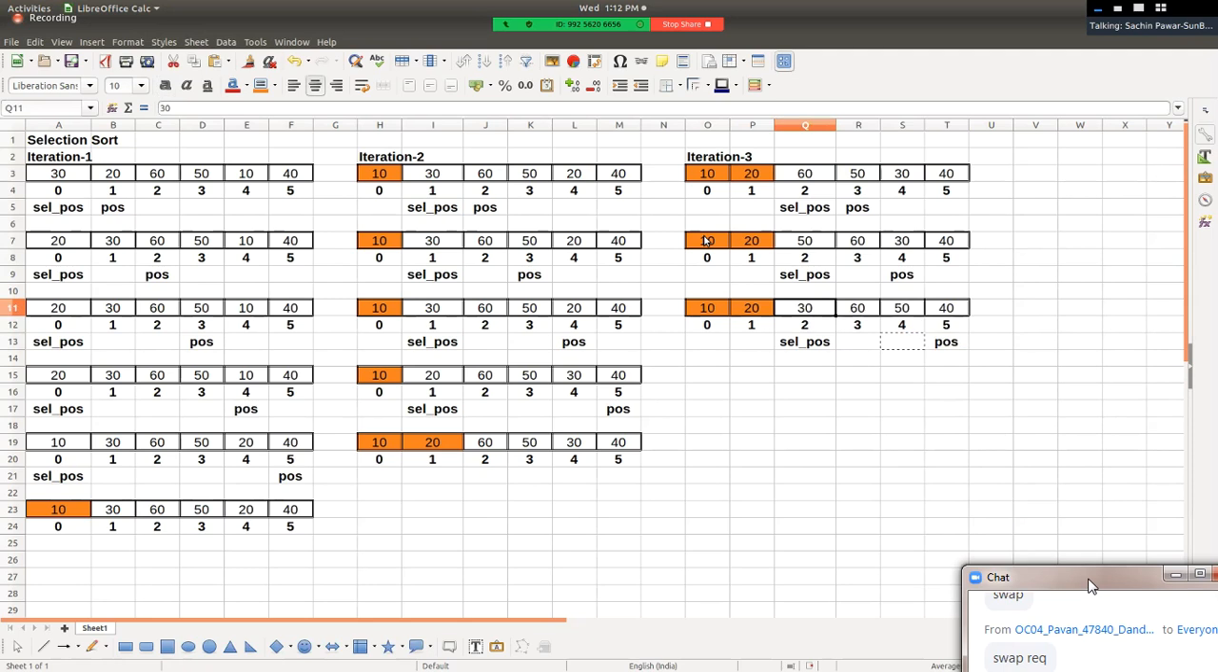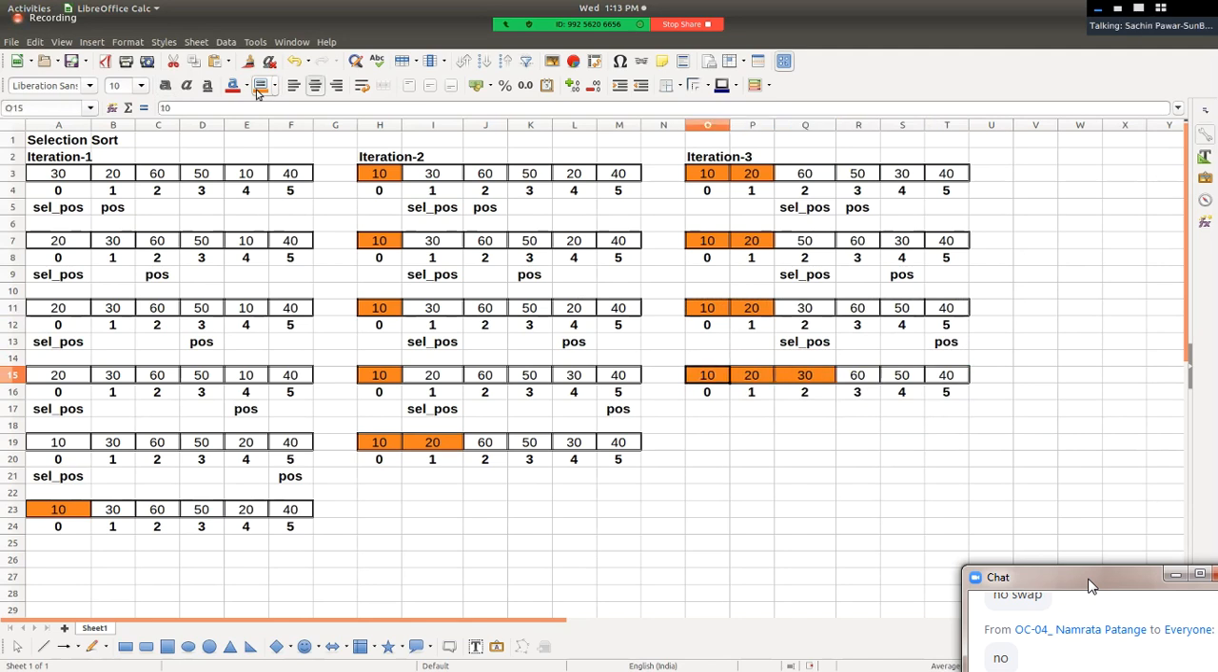Now 30 and 40 get compared. Is swapping required? No, swapping is not required, right? Because the element at selected position is already smaller than the element at position, and hence no swapping is required. And in this iteration, next smallest element gets settled at its appropriate position, that is at third position.